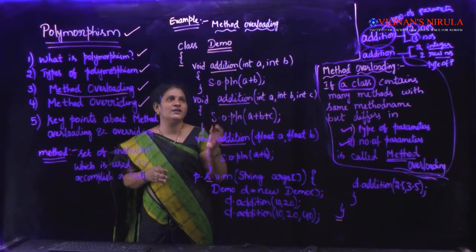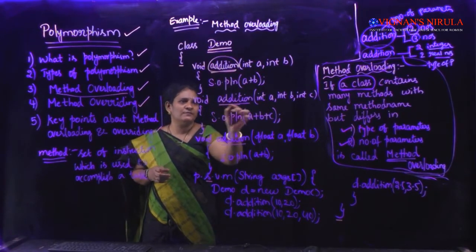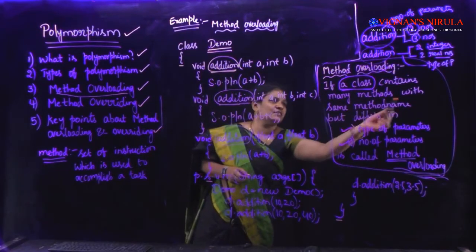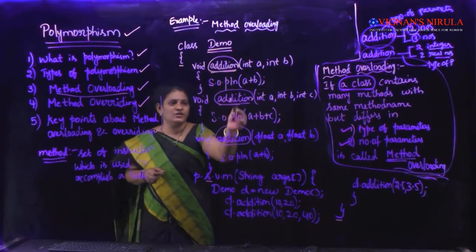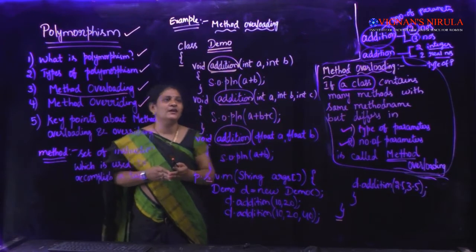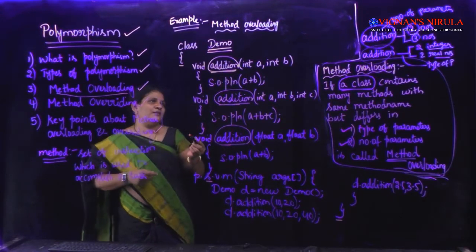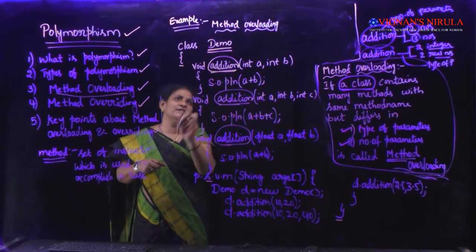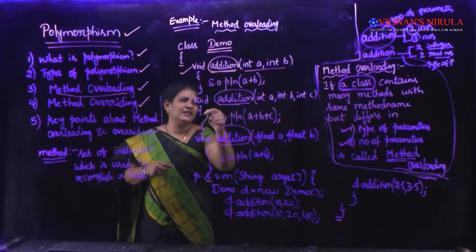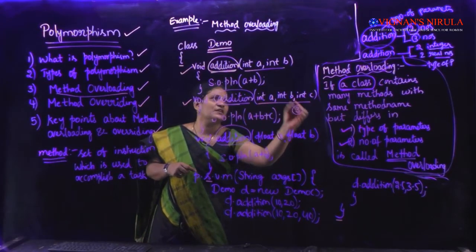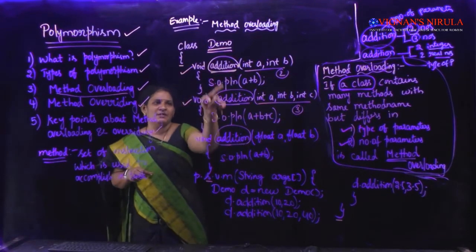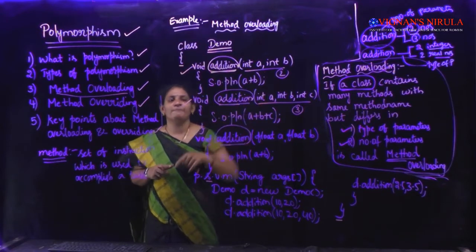Okay. So if you observe, the three addition instance methods which I have written are method overloaded. The method names are the same: addition, addition and addition. The class contains many methods with the same method name, but in what are they differing? In either type of the parameters or in the number of parameters. If you observe the first two methods, how many parameters are passed here? 2 parameters I have passed. In the second addition method, I have passed 3 parameters. So this is an example of method overloading. The same method name, but they differ in number of parameters. Okay.